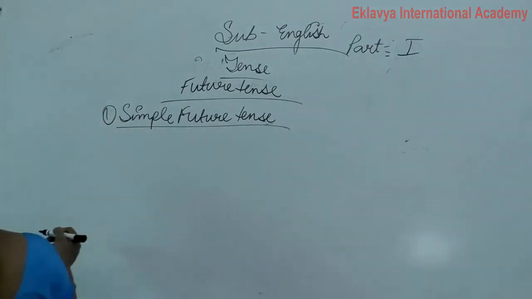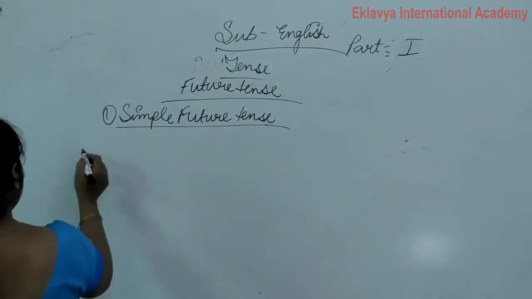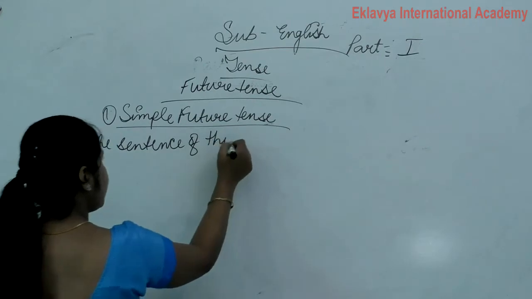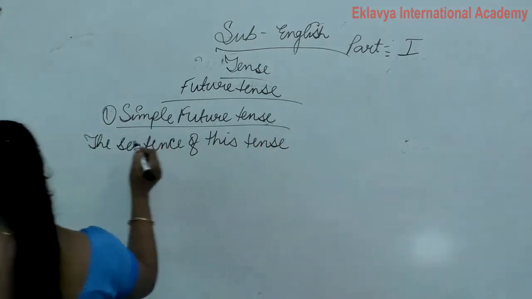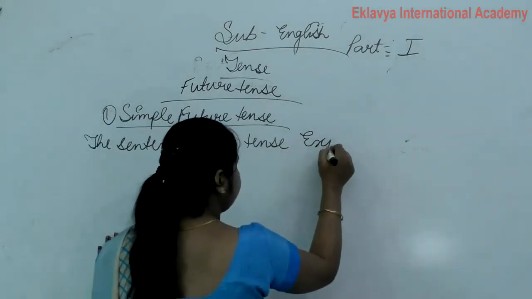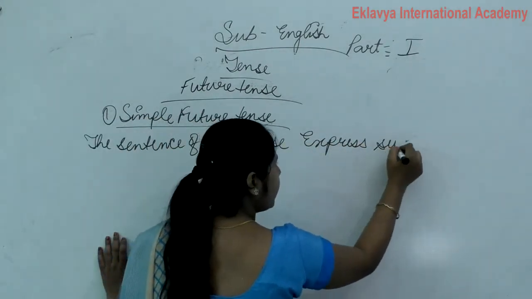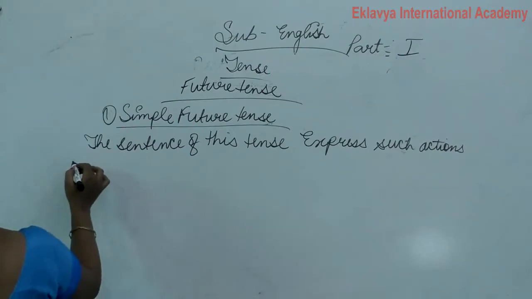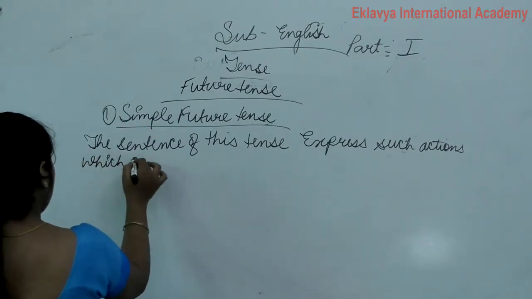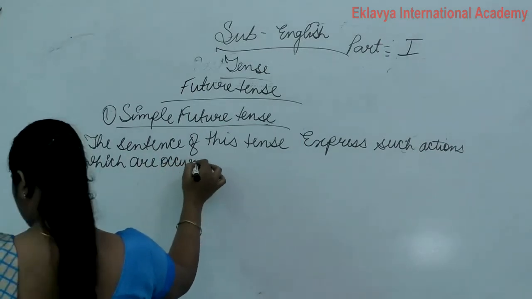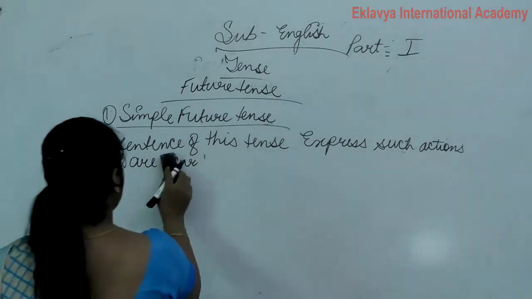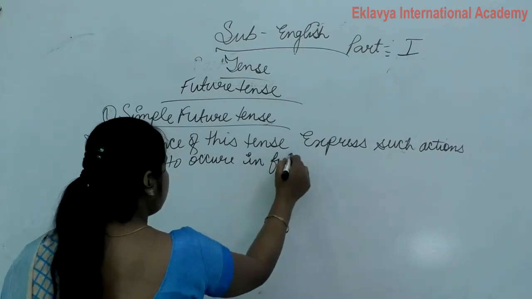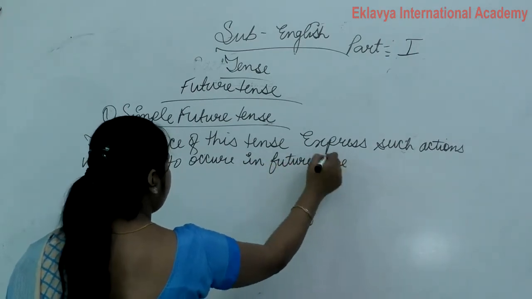Okay? What is simple future tense? The sentence of this tense expresses such actions which are to occur in future time.